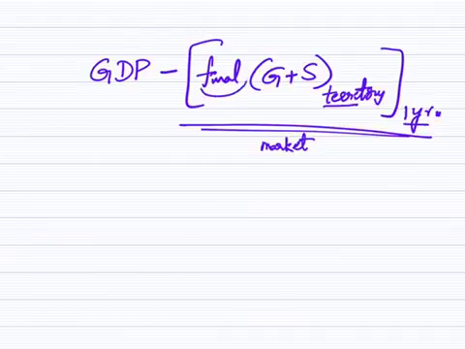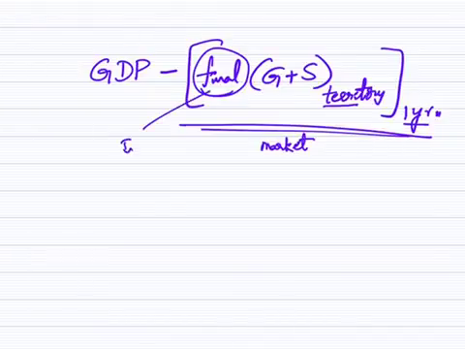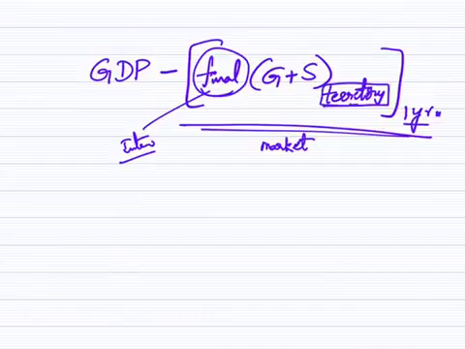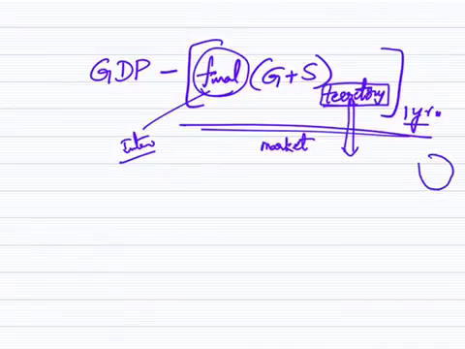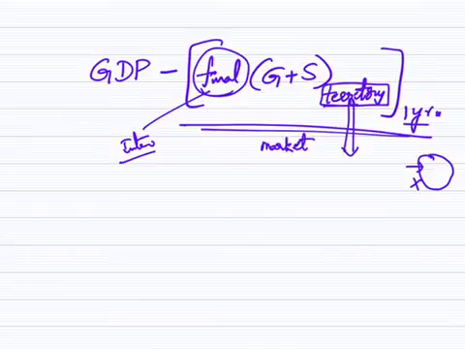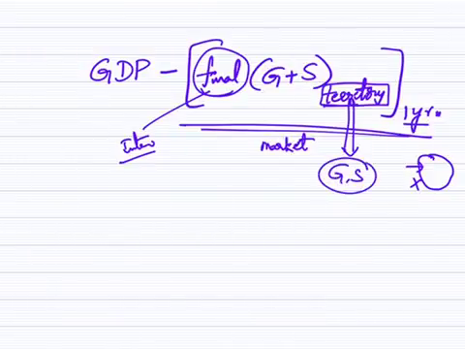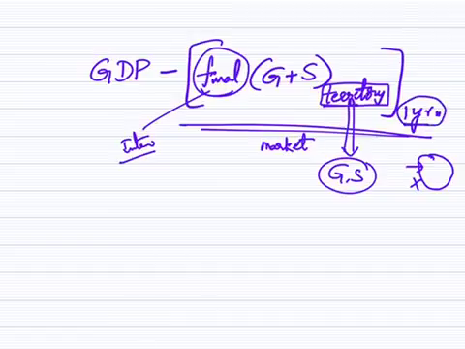Here we should remember this. Final value only is considered, not the intermediary goods. And territory within the country means if Indian nationals are producing some goods and services outside the country, those services and goods are not considered. Only those goods and services that are produced within the territory are considered. And the time period in general is 1 year.